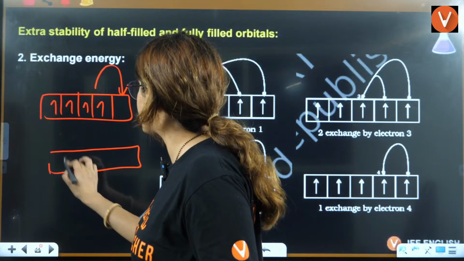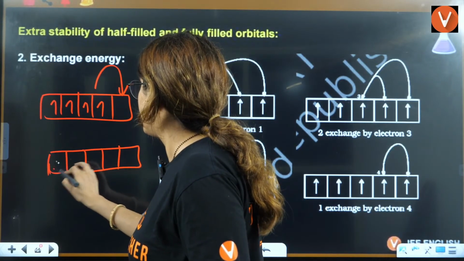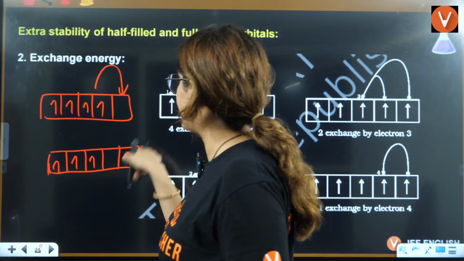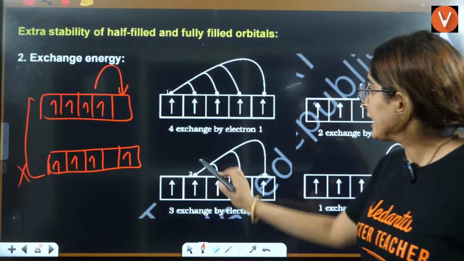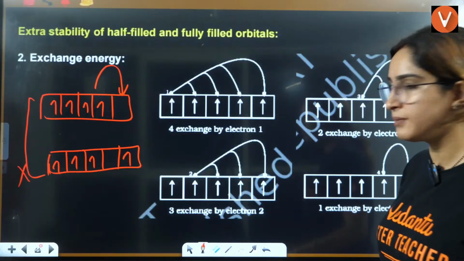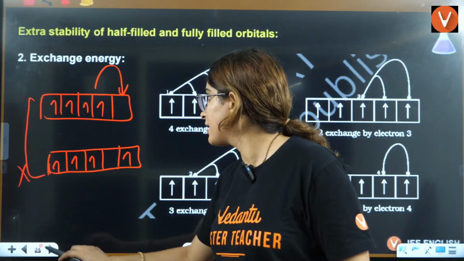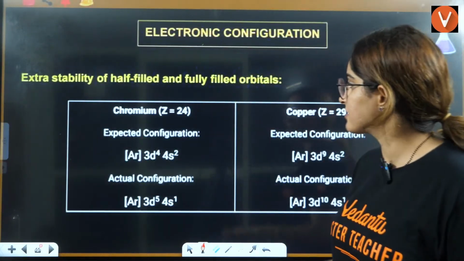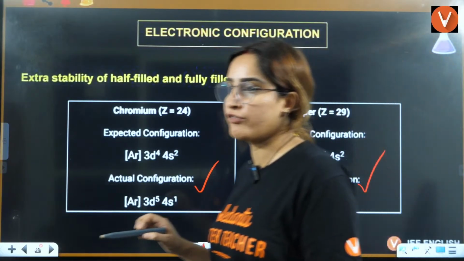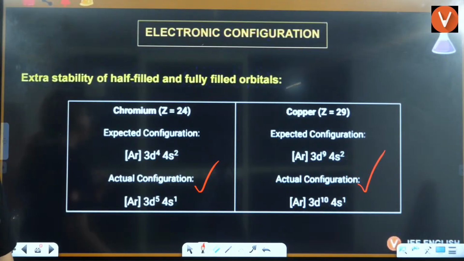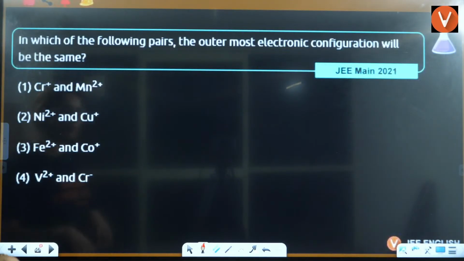It cannot exchange energy like this. Not possible. Here, exchanges are possible. In fully filled also, exchanges are possible. That's the reason the actual electronic configuration of chromium and copper is different.